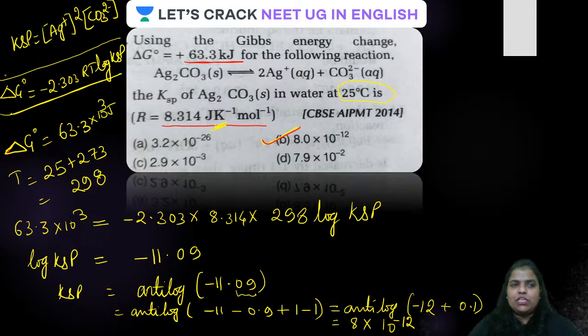Always remember this equation: delta G naught, the free energy, is related to the equilibrium constant or KSP this way: minus 2.303 RT log KSP. Okay, KSP of what? Silver chromate. Whatever the concentration of Ag plus will be, that squared will be multiplied by the concentration of carbonate, and you will get KSP. But as you don't have the value of silver ion concentration or carbonate ion concentration, you cannot do it this way. Always remember, whenever free energy, R value and temperature are given, we go ahead using this particular formula.